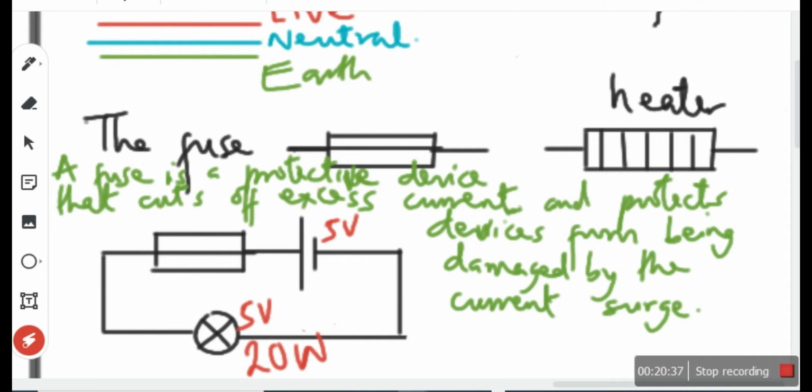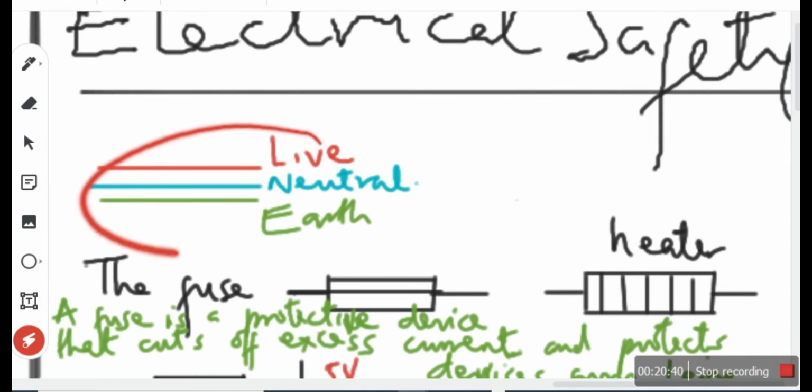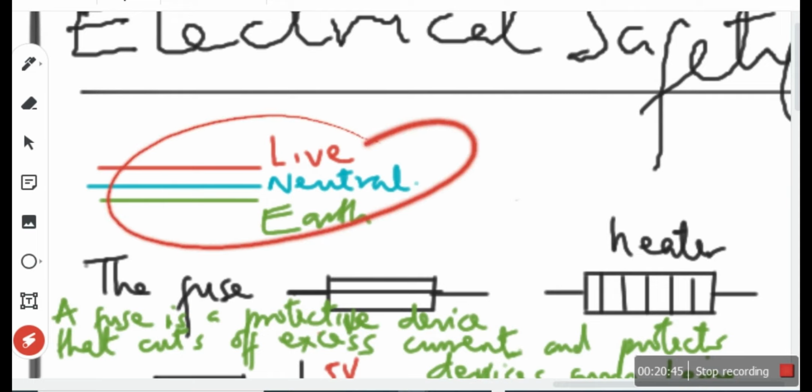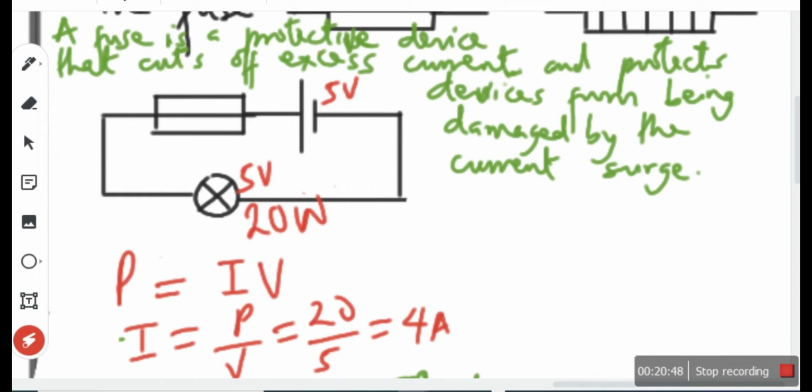Now, if that fault is not sorted out, when you connect the circuit breaker, it can still trip again. Just like if you didn't solve the problem initially and then connected the fuse again, it will still cut. So the first thing is to solve whatever caused the high current surge before you replace the fuse or reconnect the circuit breaker.